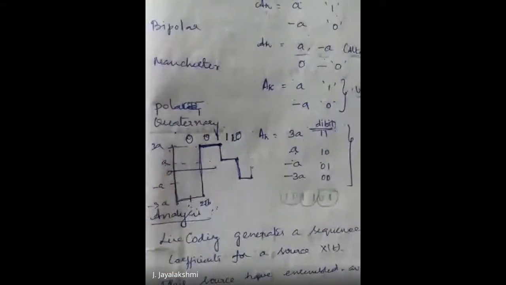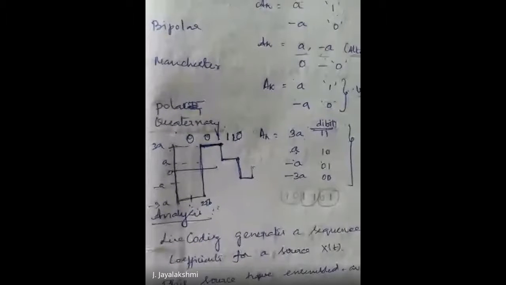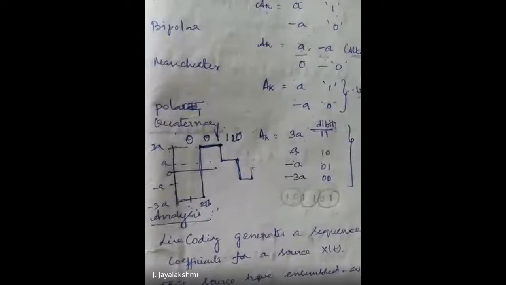8 bits is going to be your 1 byte. Am I right? So for representing a byte of data, you have to go for 4 amplitude levels. That is going to be your quaternary line coding technique. So here it is going to be a rectangular pulse only, but it is going to have different amplitude levels. The amplitude level is going to vary every 2 TB time period. For every 2 TB period, there will be a change in the amplitude. So this is your quaternary way of representing the signal.